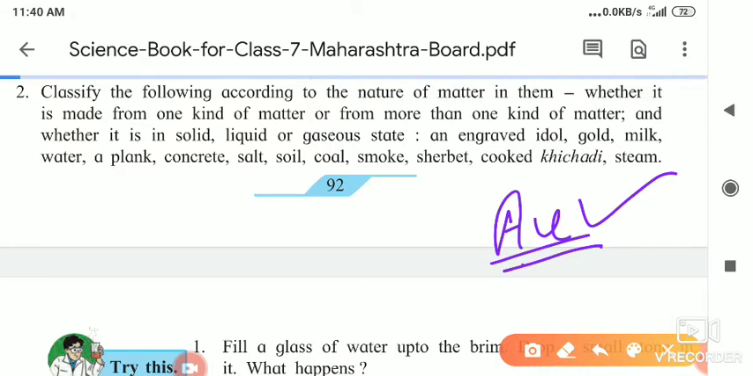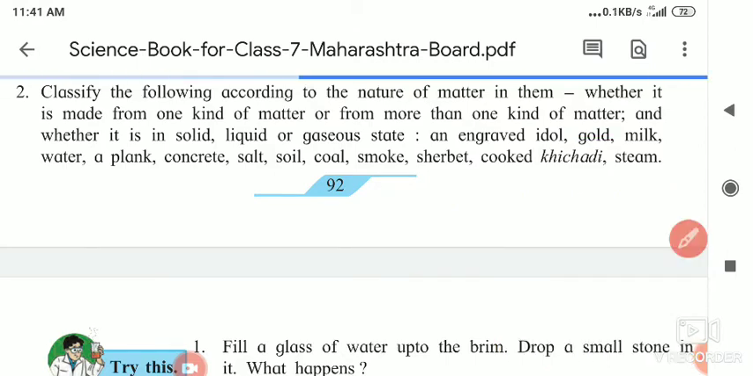24 carat gold is pure gold, and as you know, it is very soft. Goldsmiths make ornaments, but such soft gold is not durable, so they add a little quantity of copper, or otherwise silver. But let us think about the 24 carat gold here. It is made up of only one kind of matter, and as you know, gold is in the solid state.